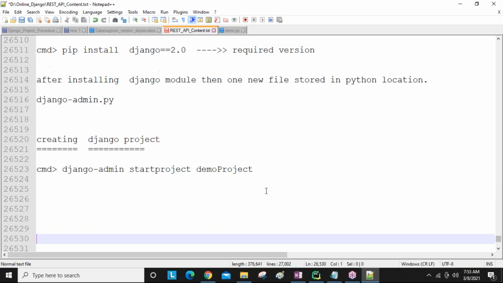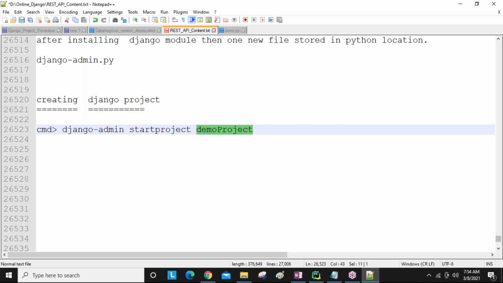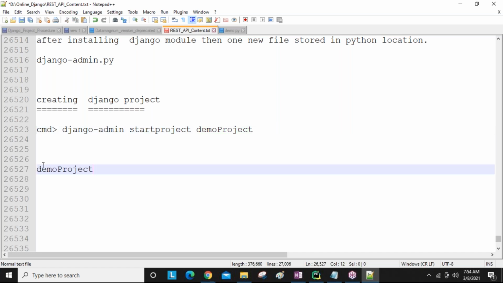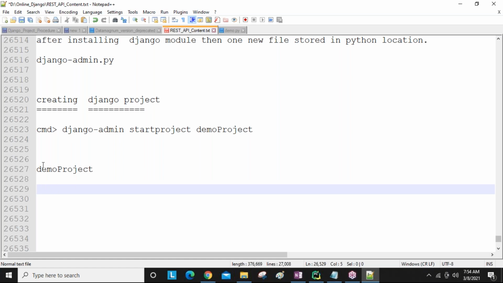Now it is installed successfully. In your command prompt location, you are going to get this demoproject, which acts like one folder.